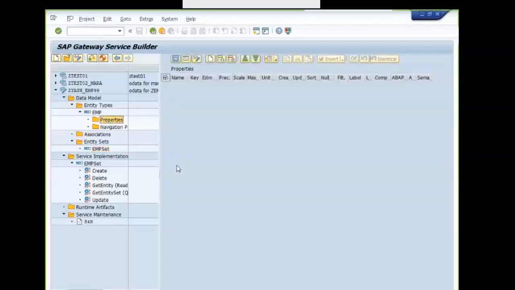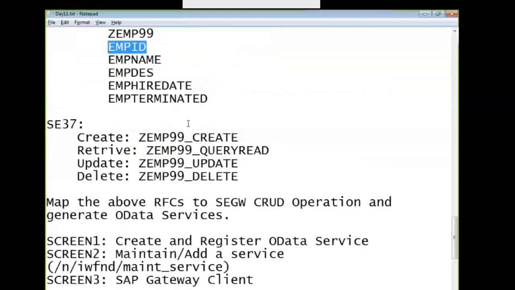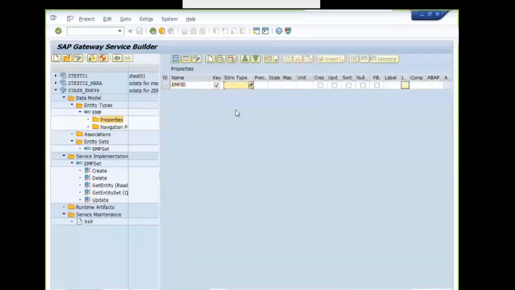Next, properties. Double click on the properties. So I'll create all the 5 properties here based on the fields that we have collected. This one, EMP ID, EMP name. So let me use the same thing as it is. It is a key field, and the EDM data type is EDM.String.